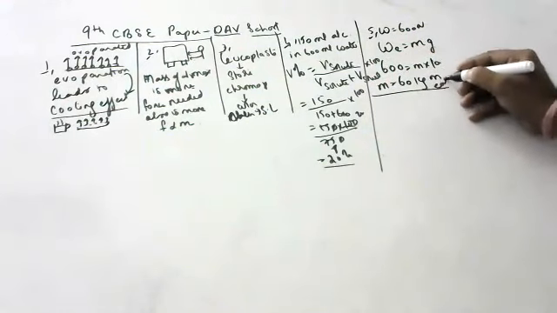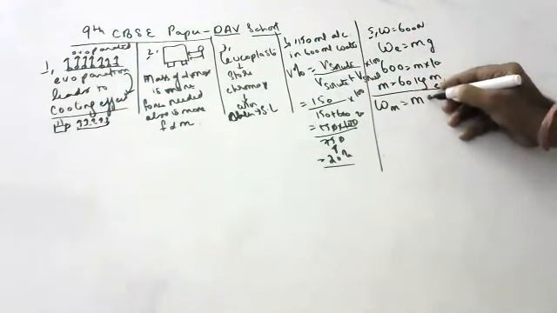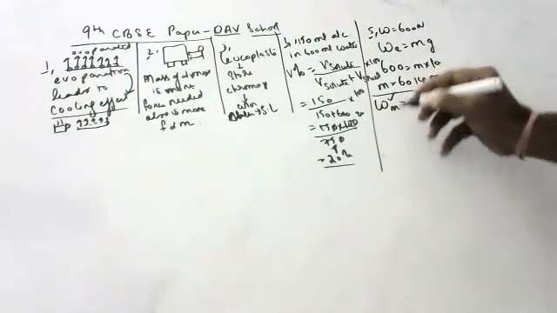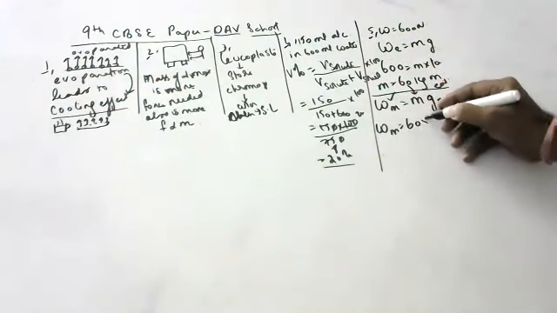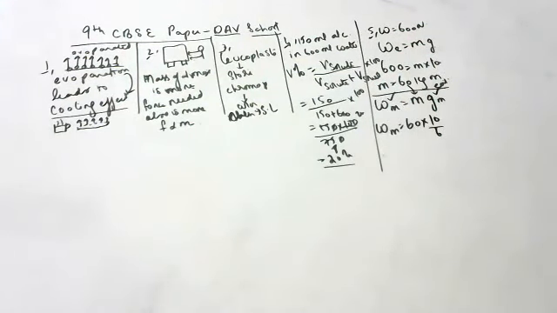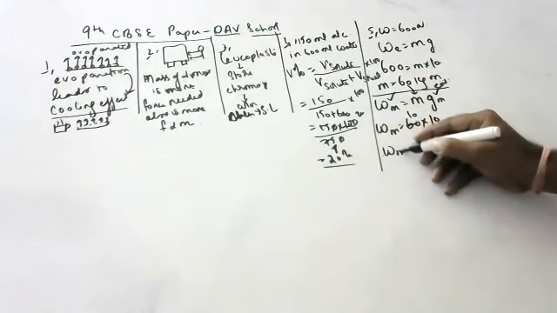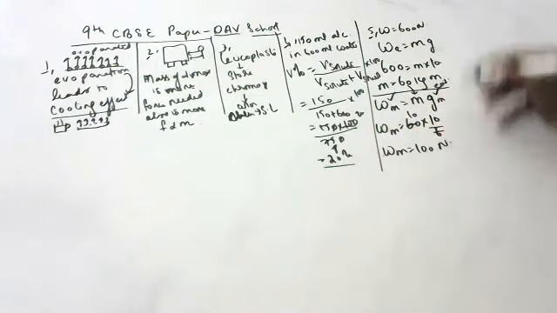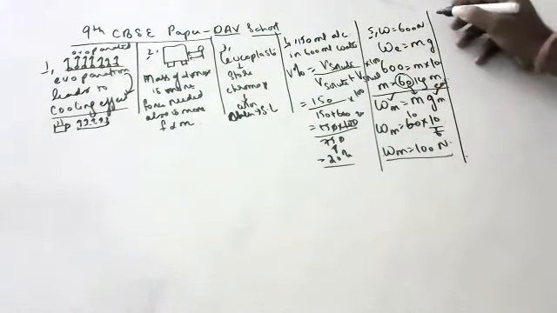This is on earth. But on the moon, you should take the acceleration due to gravity on the moon. So weight on the moon he is asking. Mass will never change; it will remain the same. Gravity on the moon is 10 by 6, children. Remember always, it is 1/6 of the earth. So weight on the moon is how much, children? 100 Newton. Weight on the moon is 100 Newton. Like this you should do, children. First I found out mass. Mass remains the same everywhere in the universe. Then I found out weight on the moon, children. Okay.